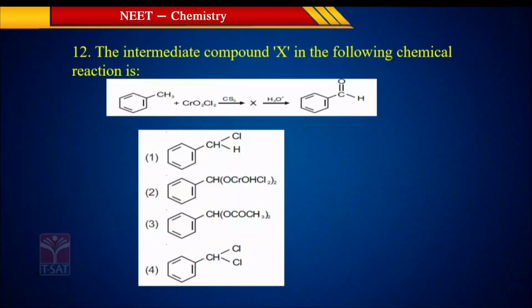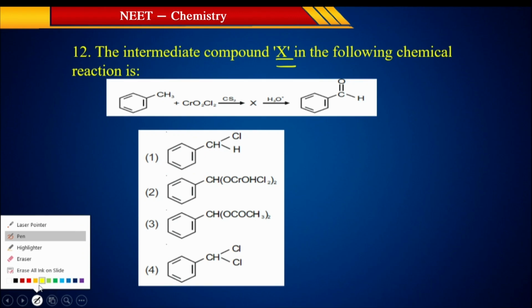And the last question in this chapter that we are going to discuss in this session is this one. The intermediate compound X formed in the following reaction is. So, what will be the intermediate compound here?